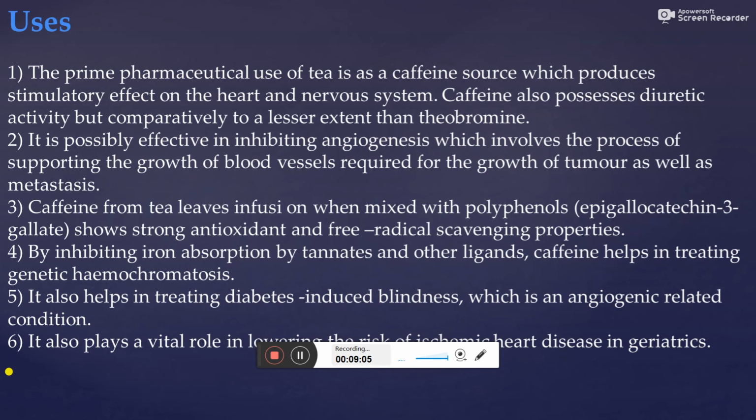Then third one, caffeine from tea leaves infusion, when mixed with polyphenols, that is epigallocatechin 3-gallate, shows strong antioxidant and free radical scavenging properties. By inhibiting iron absorption by tannates and other lignans, caffeine helps in treating genetic hemochromatosis. It also helps in treating diabetes-induced blindness, which is an angiogenesis related condition. It also plays a vital role in lowering the risk of ischemic heart disease in geriatrics. These are the uses of tea leaf.